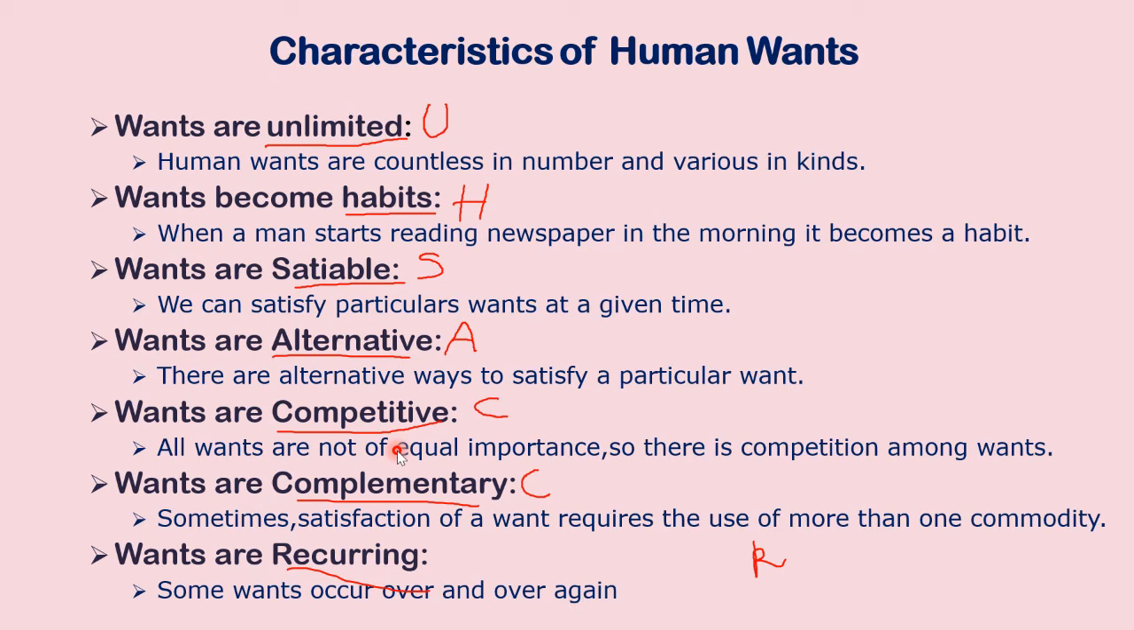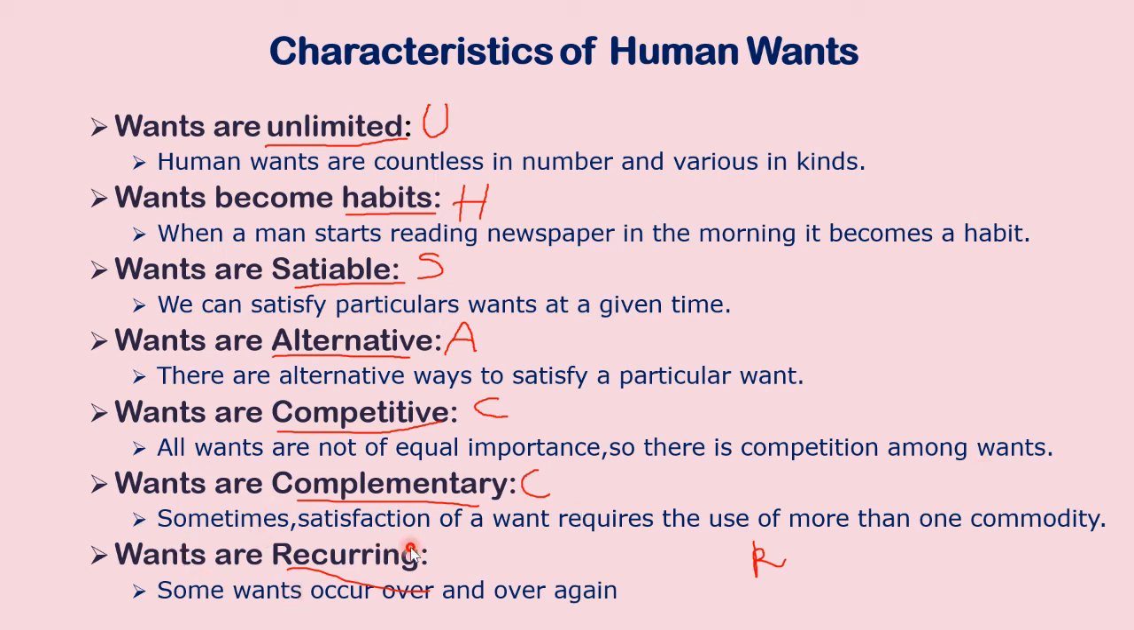Okay. Sometimes what will happen? You will have 20 rupees. Your mother would have given it for snacks to be bought from the canteen. But what would have happened during the second period? You would have used your pen. So now your urgent need is buying a pen. So when you go to the canteen, you'll opt for a pen instead of a snack. Why? Because the pen is more urgent. Because in the third period, you have to use the pen. So all wants are not of equal importance. So there is competition among wants.